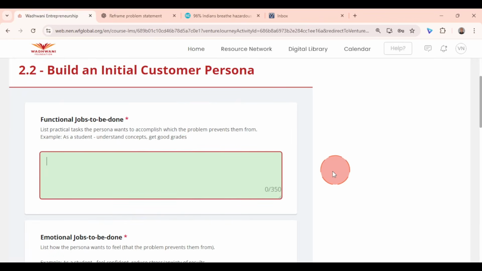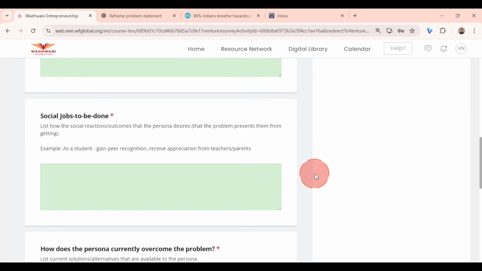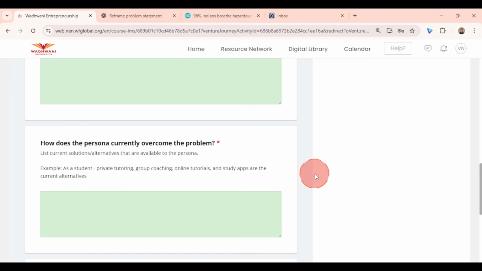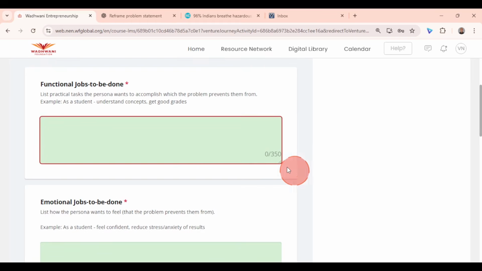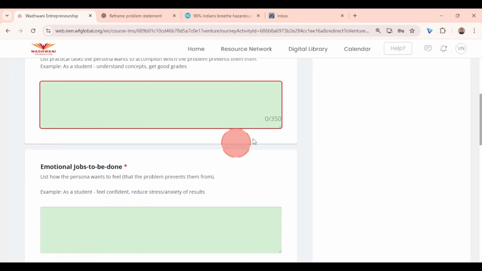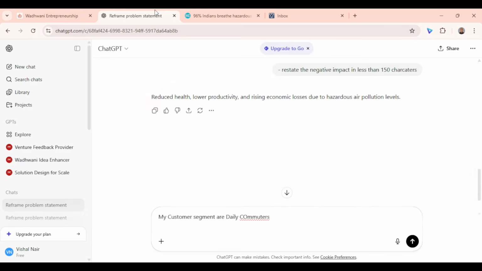Now in this activity 2.2, you have to list the functional job to be done, emotional job to be done, social job to be done, and mention how the persona currently overcomes the problem, right? And what are the limitations of the existing solution. Clearly mention these jobs to be done. Remember the character limit. You can also take the help of ChatGPT to refine and do this activity perfectly.